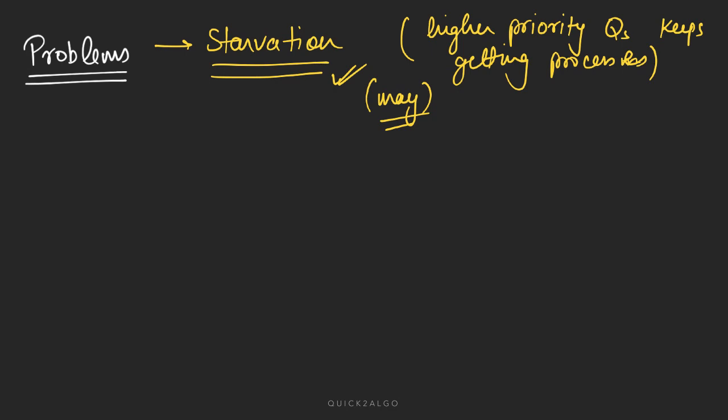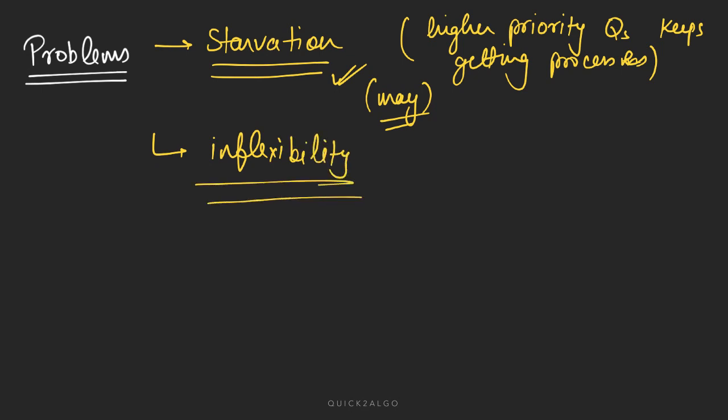Now, also, there is a flexibility with respect to what kind of scheduling algorithm we can use for what type of process, but there is also a degree of inflexibility. Now, what kind of inflexibility are we talking about?